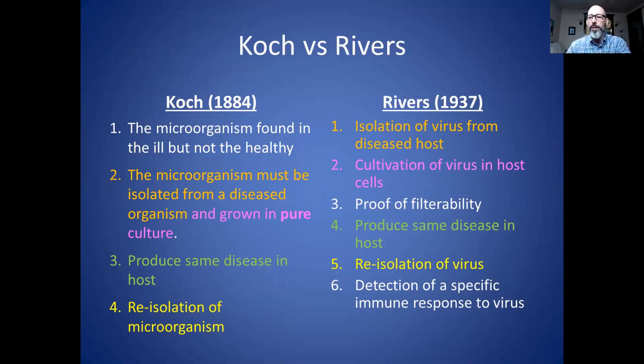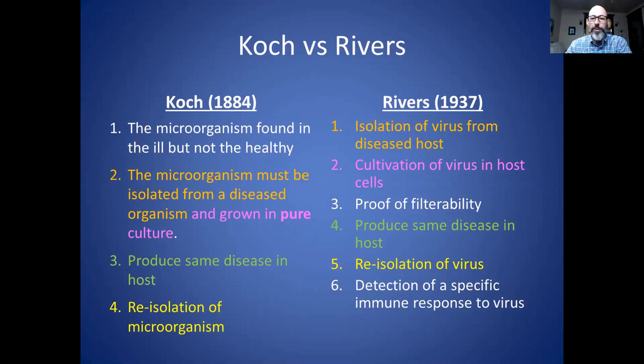So the one that Rivers did not require was that the microorganism is found in ill but not healthy people. So that seemingly was too difficult to prove for Rivers, but I feel that this is a major shortcoming, because if you can't find a virus in a sick person with the disease that you're looking at, then how can you really say that it causes that disease? However, I'm going to give it a pass because they're using the Rivers criteria, so I will apply the Rivers criteria.